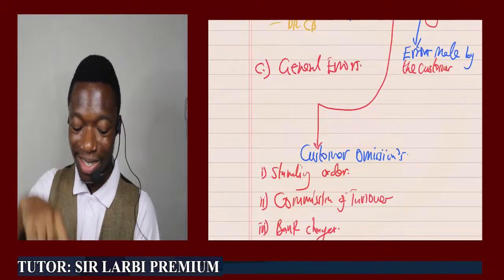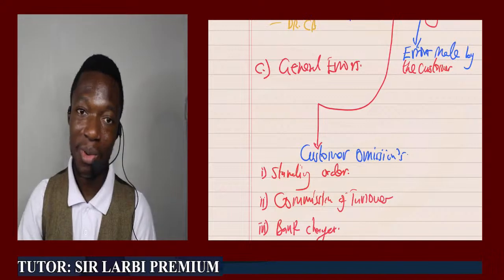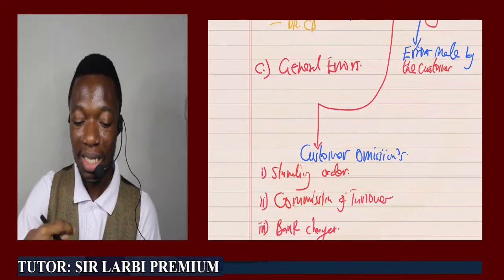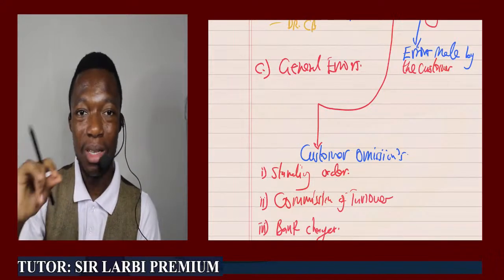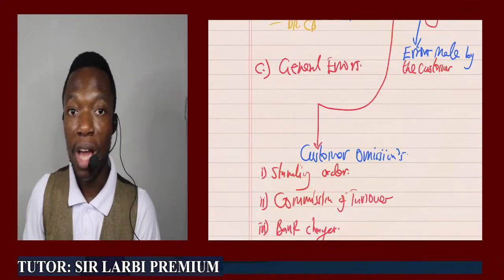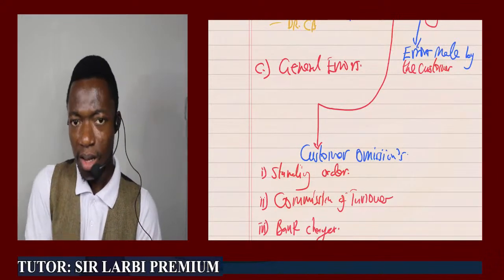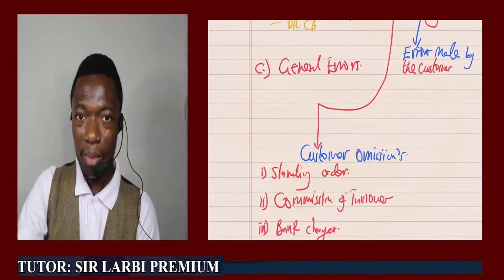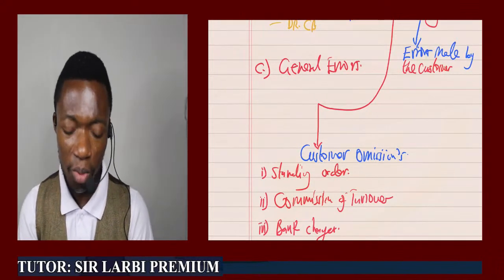So standing order is also an item that can cause discrepancies between a bank statement balance and the customer's, and it is a written instruction by the customer to the bank, ordering the bank to make certain payments or certain transactions on behalf of the customer, and that also goes for a fee, because when you are giving a standing order to your bankers, that means that you must pay commission on it, and that can also mean commission on turnover.